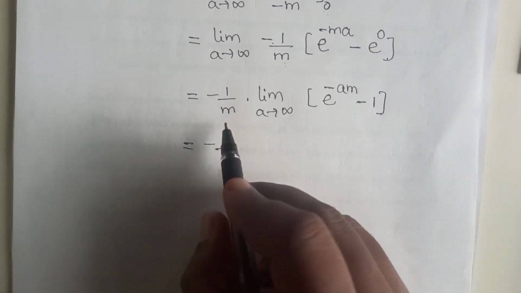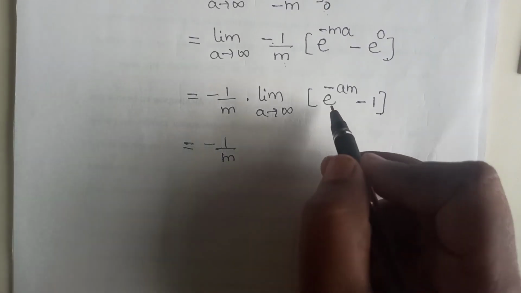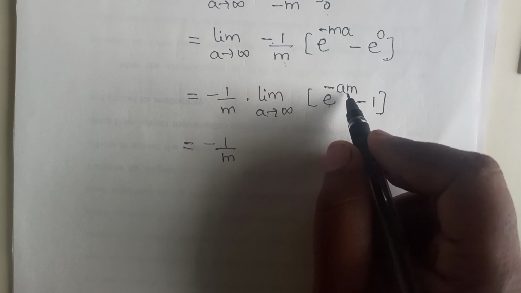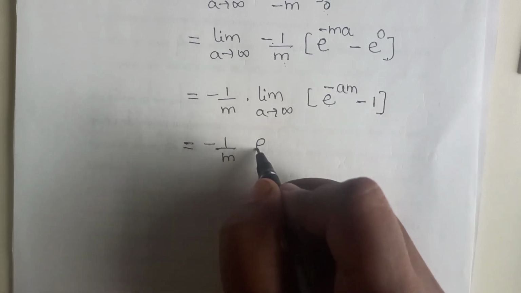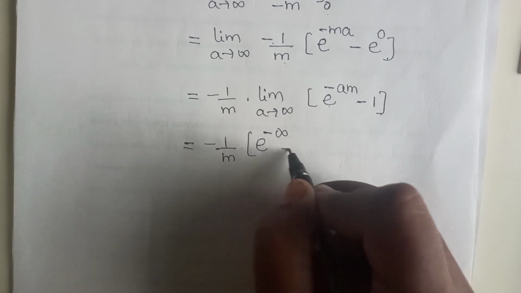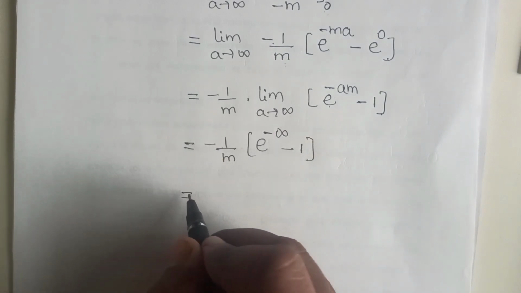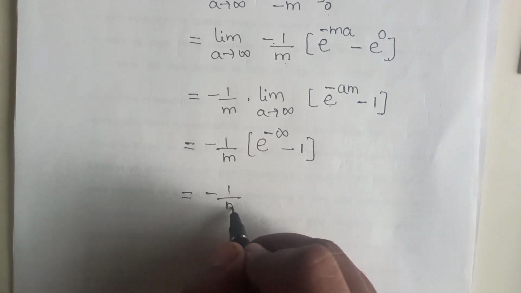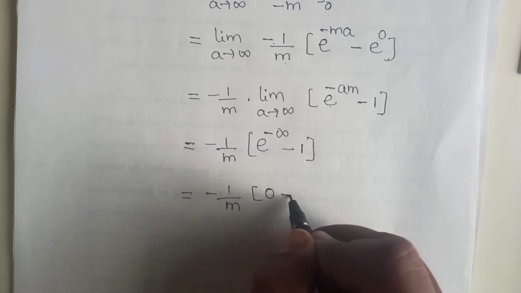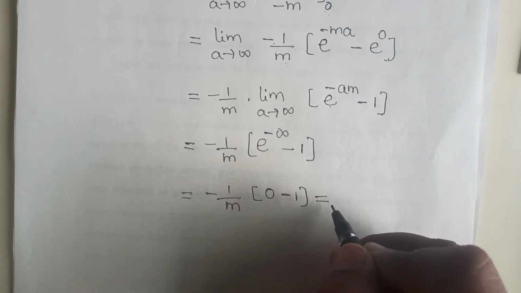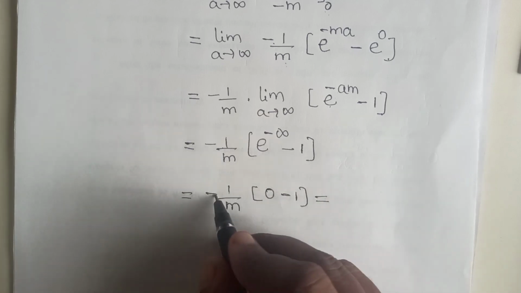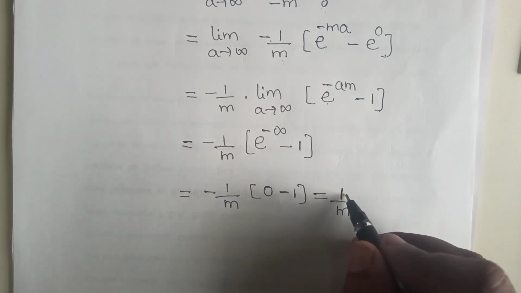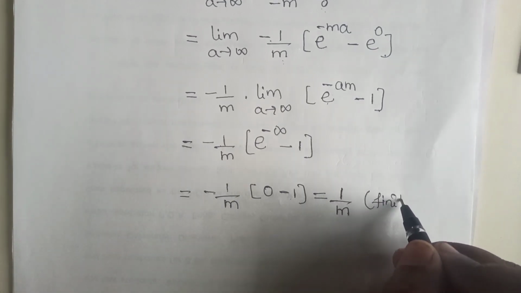On evaluating the limit we get minus 1 by m as it is. So e raised to minus a into infinity, a into m, means it is e raised to minus infinity, e raised to minus infinity minus 1. We know that e raised to minus infinity equals 0. Minus 1 divided by m, e raised to minus infinity is 0, 0 minus 1, which is simply equals to minus, into minus plus, we get 1 divided by m.